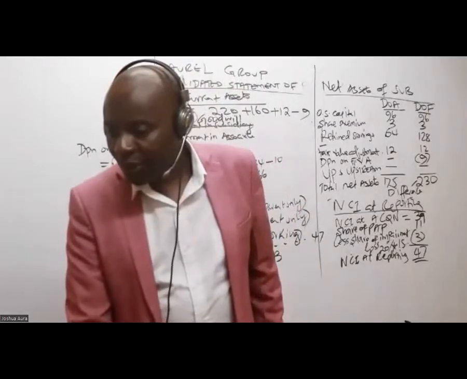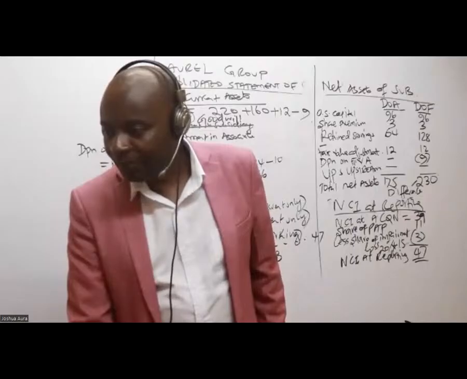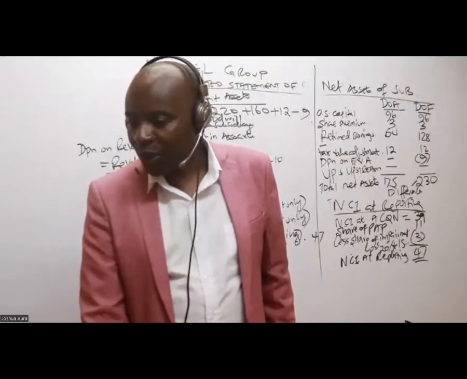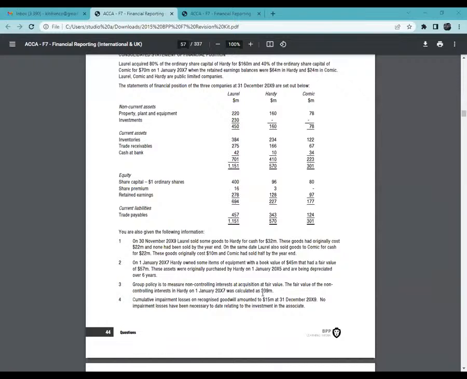Where did the 3 come from? Is it 39, Imelda, or 3? Oh, okay, 39. I understand now your question. It is NCI at acquisition. You can see this, NCI at acquisition is 39.